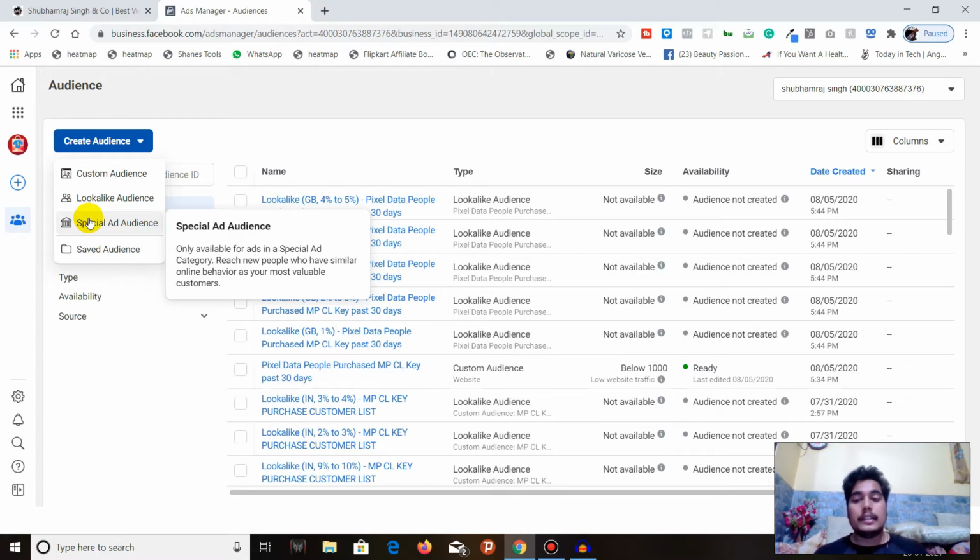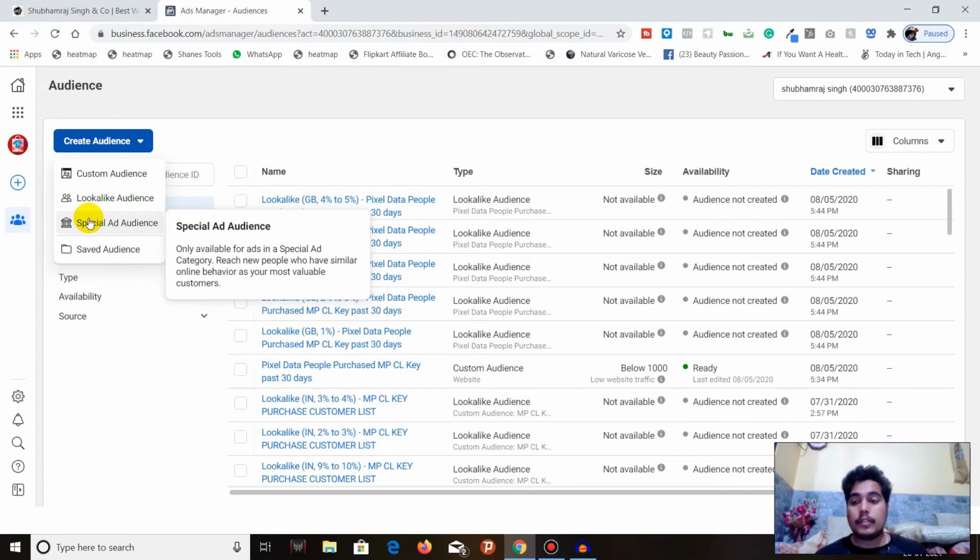So you can see it here: only available for ads in special ad category. Reach new people who have similar online behavior as your most valuable customer. So this is very similar to lookalike audience. We will see that in a moment. So let's go and create a special ad audience.